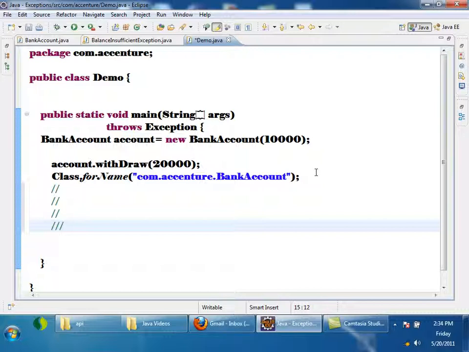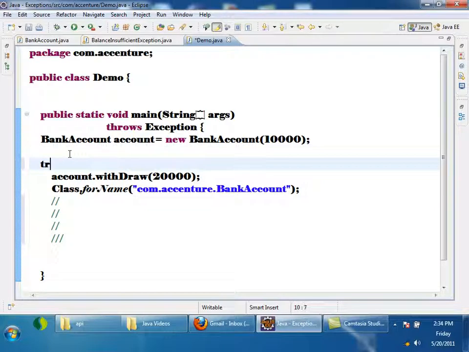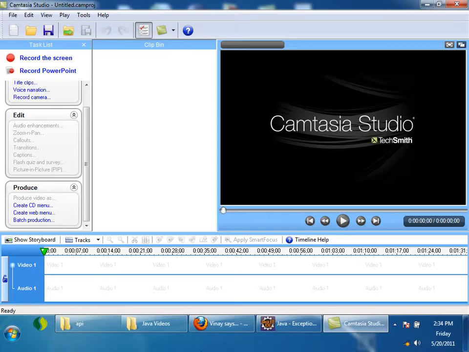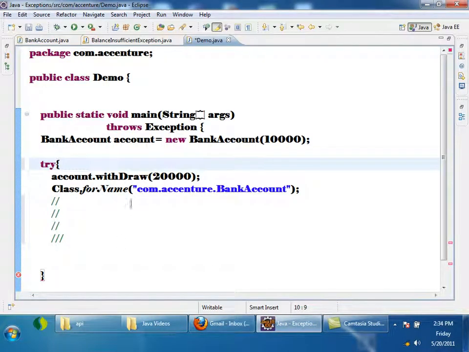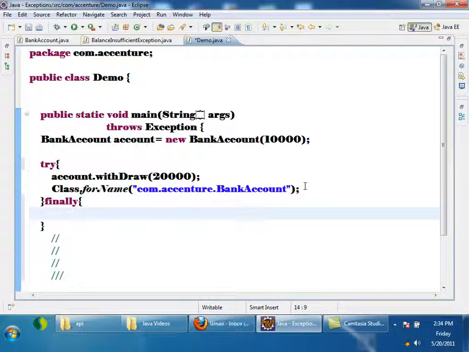So if I want some lines to be executed in any case, whether an exception occurs or not, I have to surround it with try finally, and here I can write whatever statements I want inside finally.